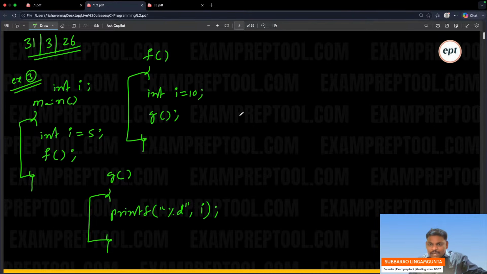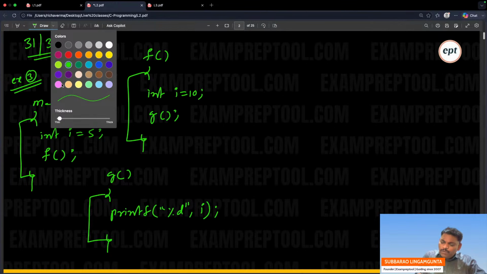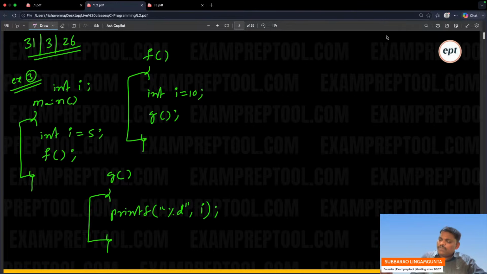Yeah, what is the answer to this problem? Someone is saying that static is 0, dynamic is 10. So let's check. I'm giving the answer. Everyone tried? I'm giving the answer. Can you see, everyone?